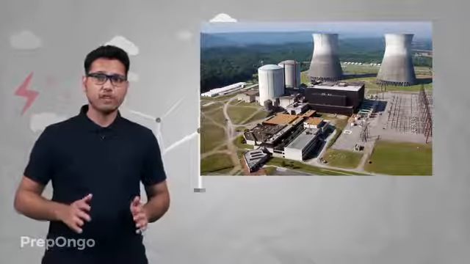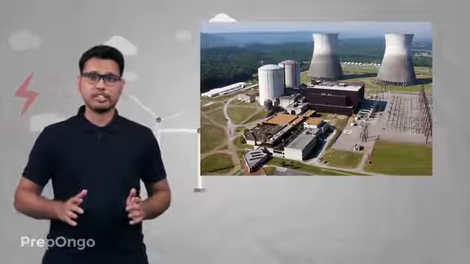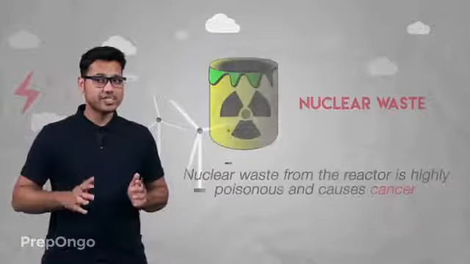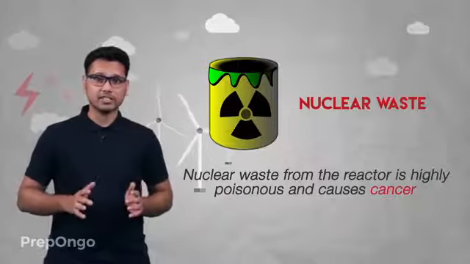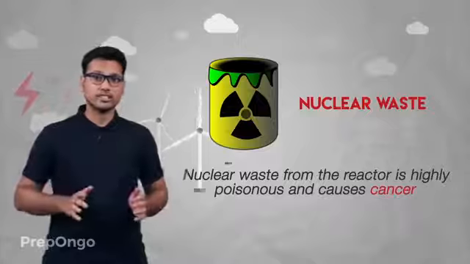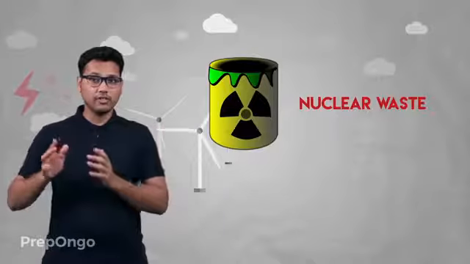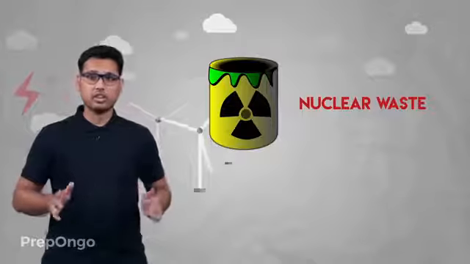The energy from the nuclear reactions can be used in a controlled manner in nuclear reactors to produce steam from water, and then this steam can be used to run the turbines to get electricity. Now the major problem that arises in the use of nuclear reactors is that the waste which is left out after the nuclear reactions is highly poisonous and it also causes cancer. So we have to dispose of this waste in very far away places from the community.